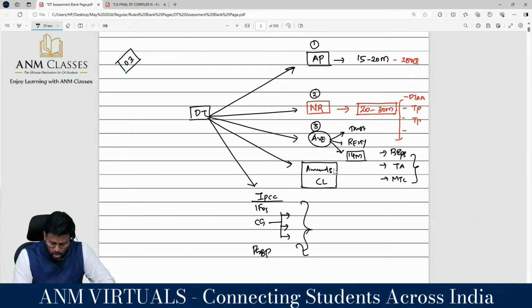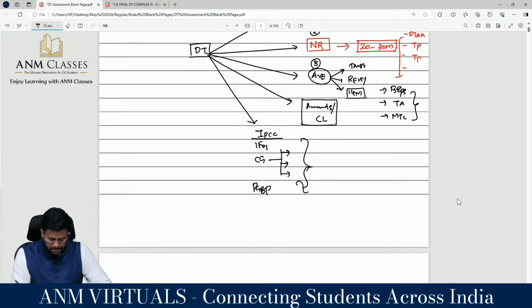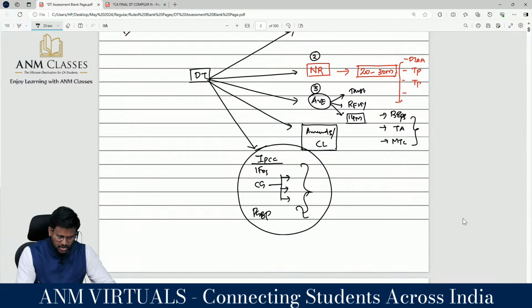Then amendments and case laws, that's the next slot. Those amendments we have already discussed here and there, but I will be reconsolidating it as a separate amendment discussion. We will be doing around 4 to 5 days or 10 days of amendments separately. These are amended areas for examination. Then go to the IPCC topic, have a revision. Don't stress so much here. Don't spend your time so much here. Spend the time in the CA final portions.